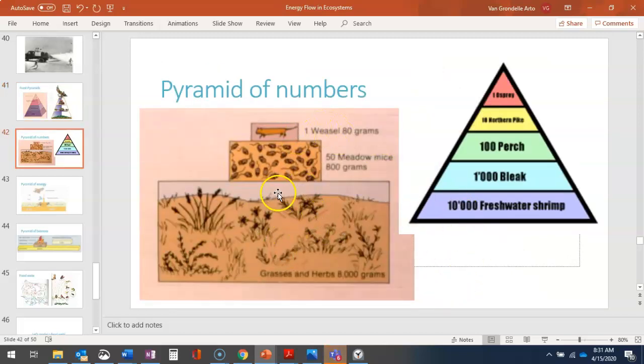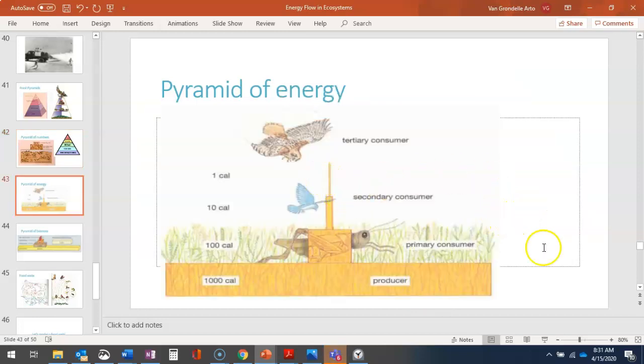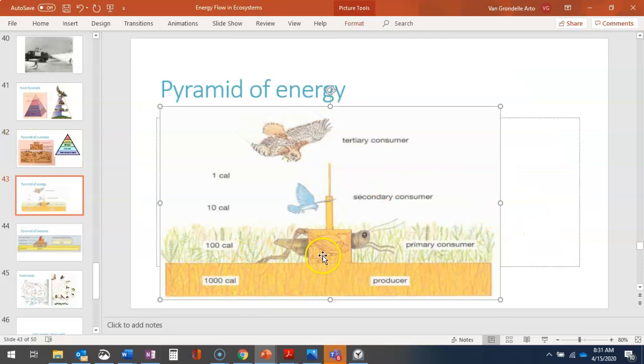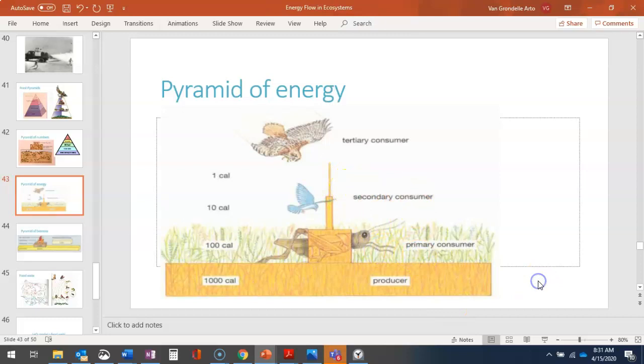You can have a pyramid by numbers, but that's never really used. Okay, energy pyramid. Here we go. Now we're seeing 10% available to the next highest level. We do not have decomposers here, which I wish they included. That's missing sometimes, and it's really important. Bacteria, fungus, things like that.